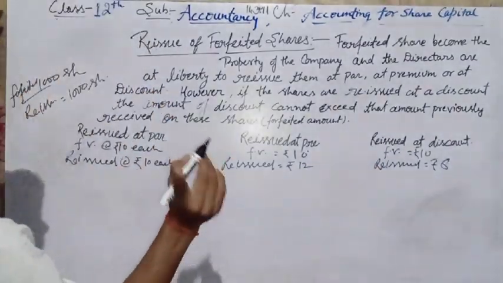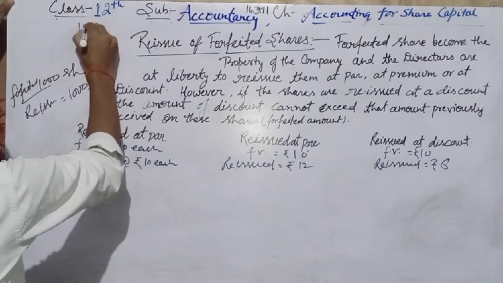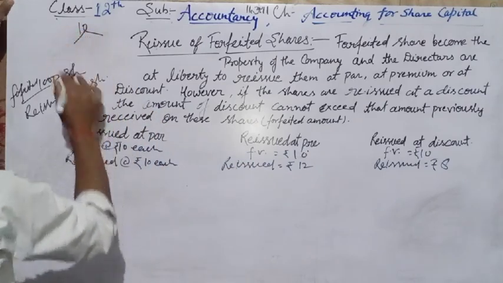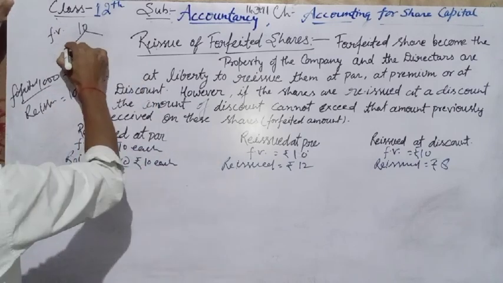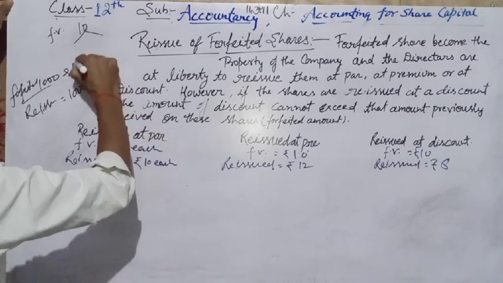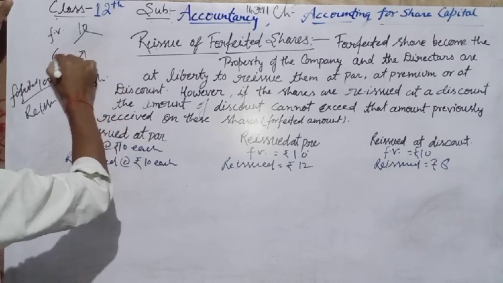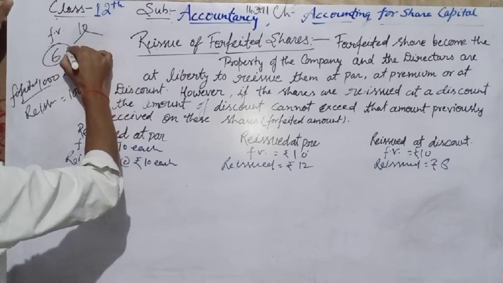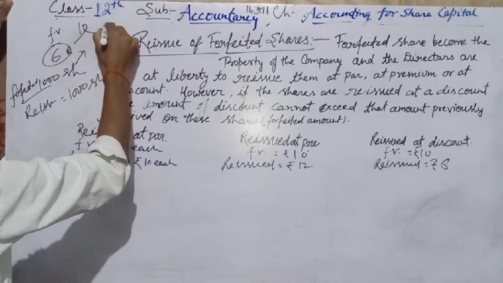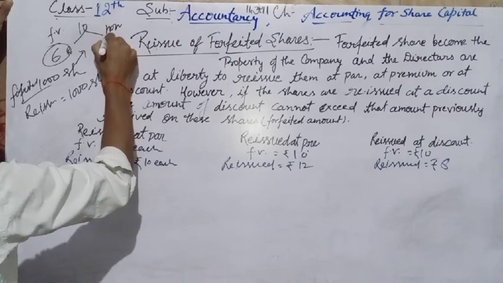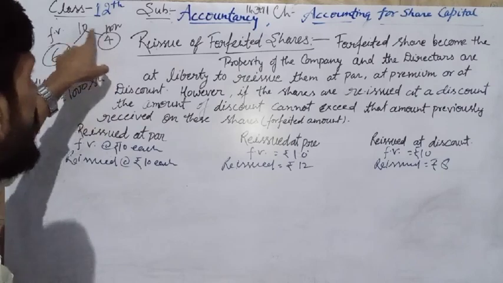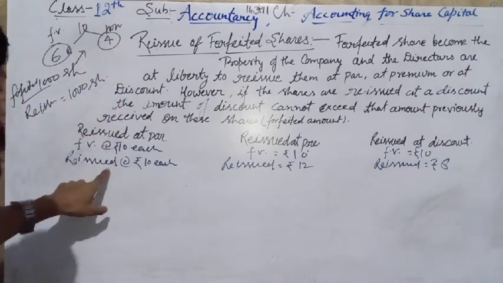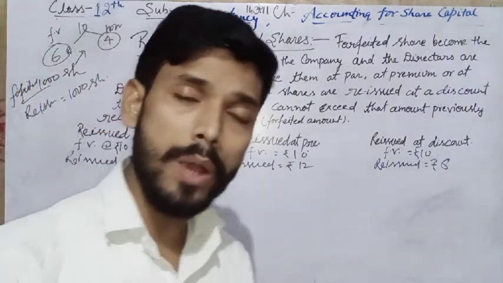Taking an example, the face value of the share is 10, and the company had already received 6 rupees on these 1000 shares, and for non-payment of 4 rupees the company forfeited these shares. It means the company forfeited 6000 rupees.